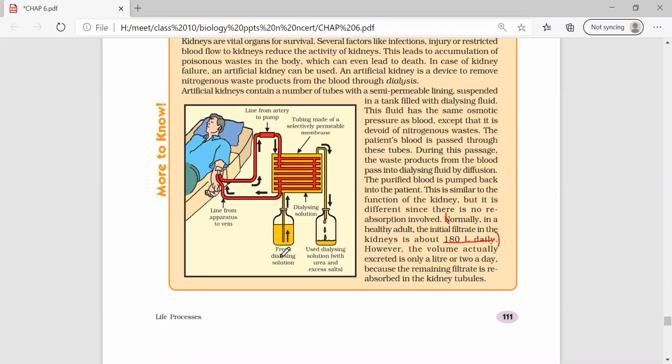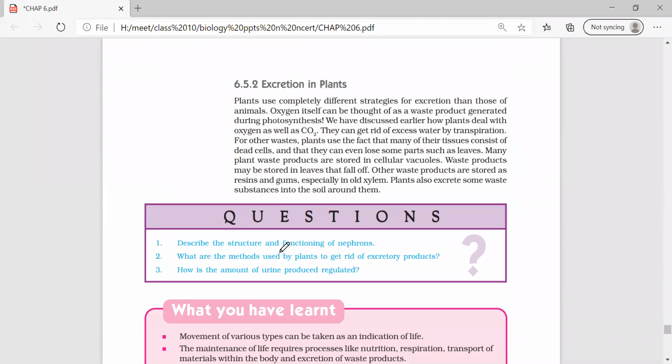Any doubts? No doubts, ma'am. Excretion in plants, I think we have already studied, about the exchange of gases and about the transpiration in detail in the last class. So now all of you show me your homework which I have given you. I hope all of you have no doubts in this first lesson.